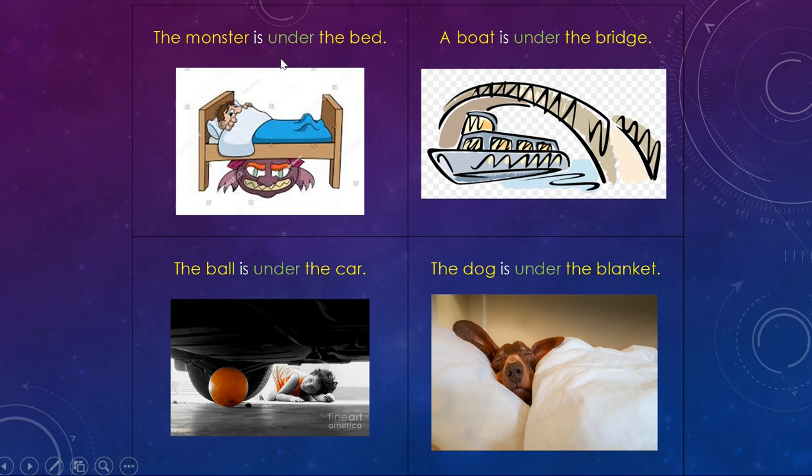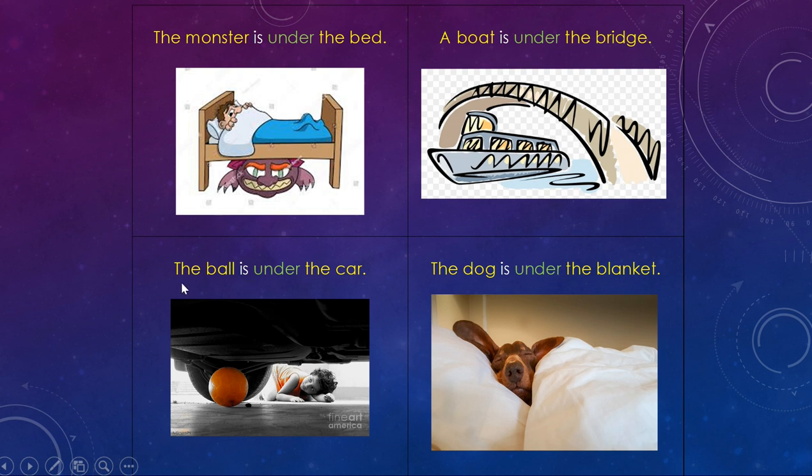Our next preposition word is under. So we have the monster is under the bed. If we see here, we have this monster. He's laying on the ground, and it is under the bed. The bed is above. Okay? Where is the monster located? Under the bed. Next example is a boat is under the bridge. So we've got our boat here, and it is coming along, and it is under the bridge.